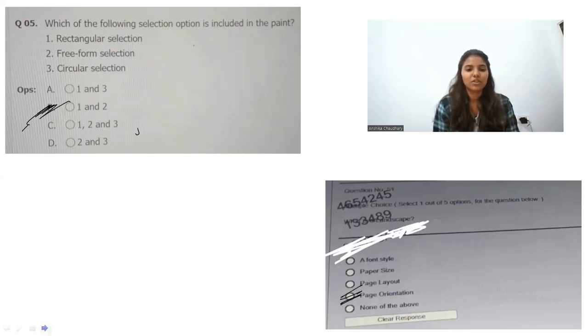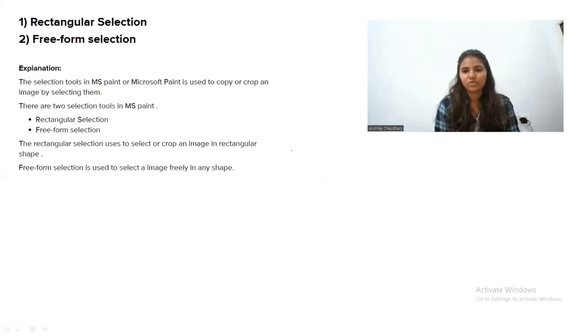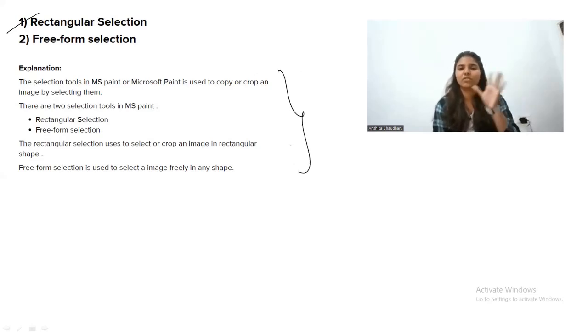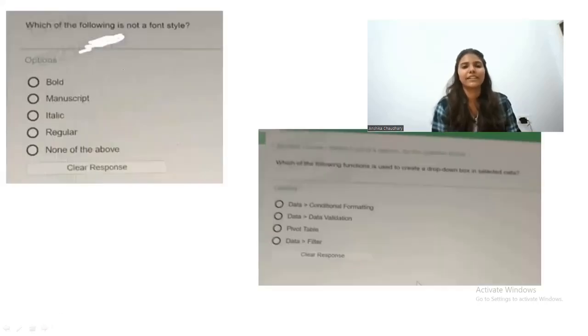Now let's have a look at the explanation. The explanation is this: there are two types of selection in Paint, rectangular selection and freeform selection. And here is the complete explanation. You can have a look at this. So I'm moving forward, let's have a look at the next question.